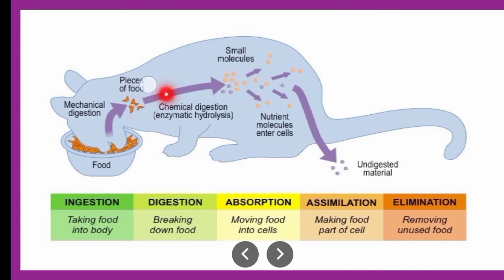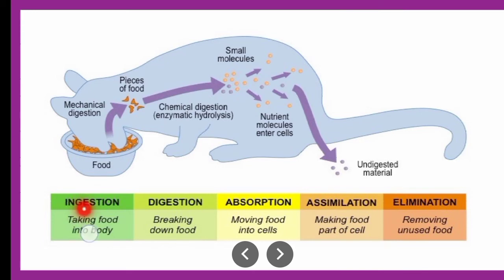The pieces are again broken down into the smaller molecules and the nutrients from these are absorbed into the cell, and the humans or the animals will grow from that by absorbing the essentials. Then the undigested material is excreted. So this is nothing but the process of complete food path.